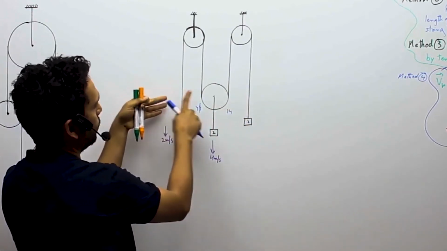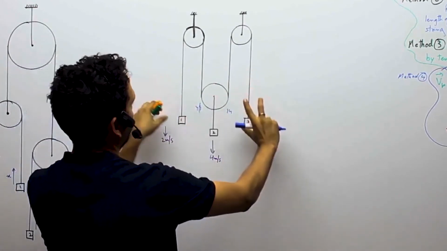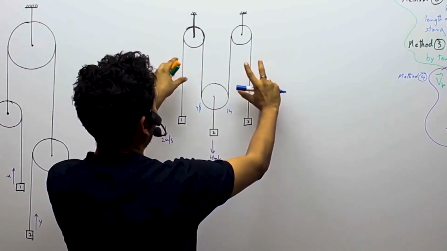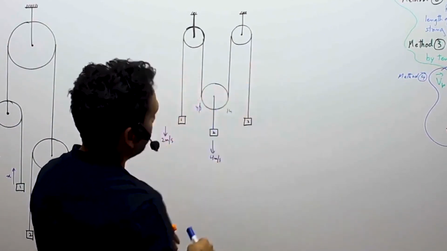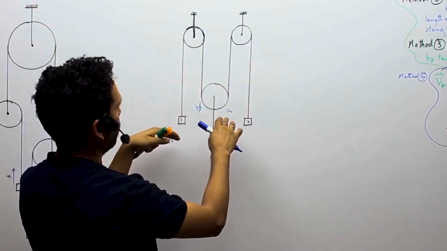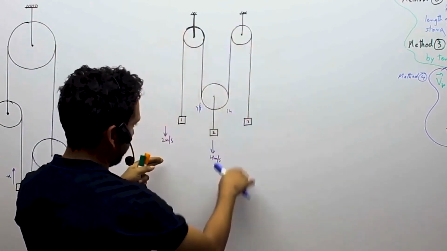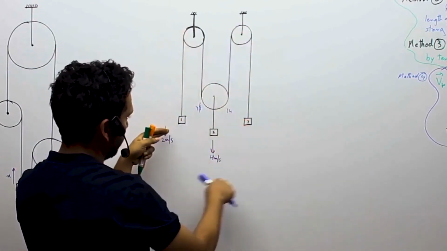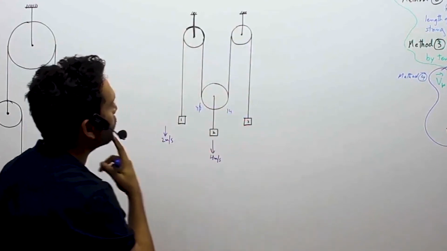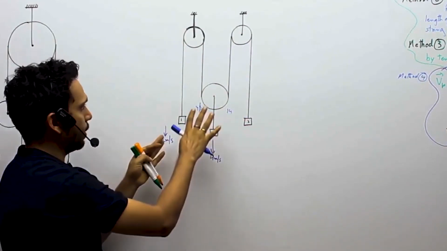Had it been 4 up, this would also have been 4 up. Both would have gone 4 up and this would have gone 4 down. So it is similar to one other situation where you had a big pulley over here. Instead of these two ending in masses, there was a big pulley over here in this very video a little earlier. So okay, coming back to the analysis.